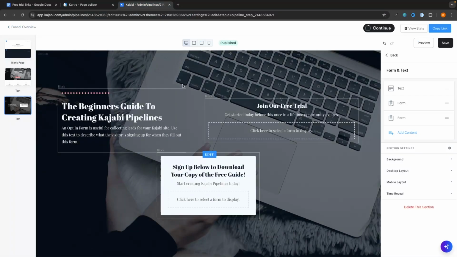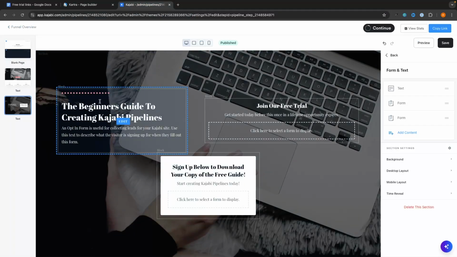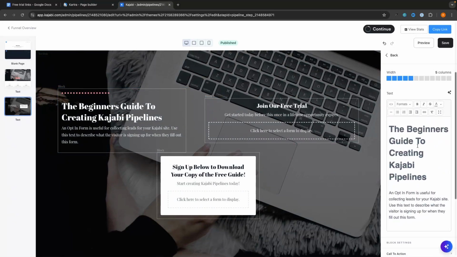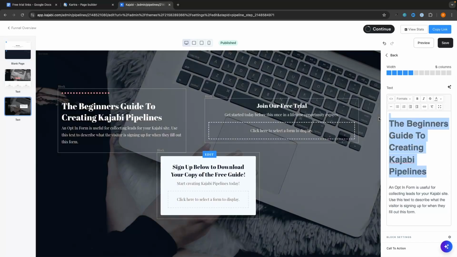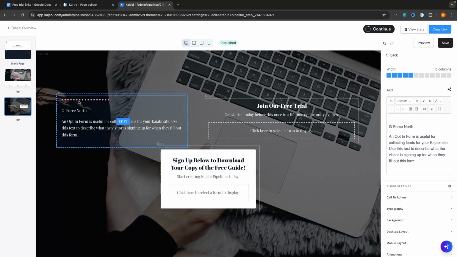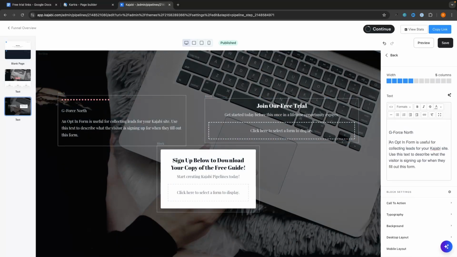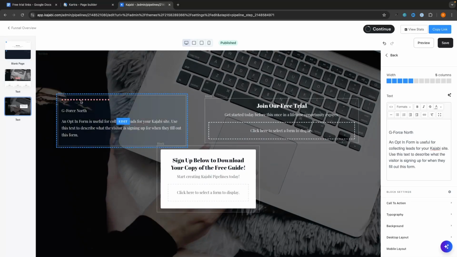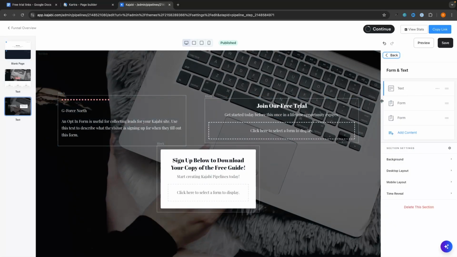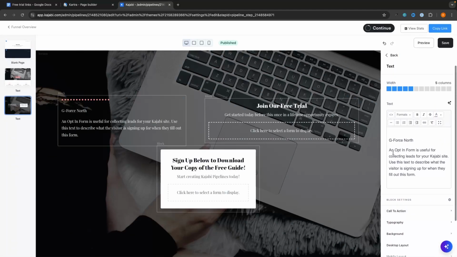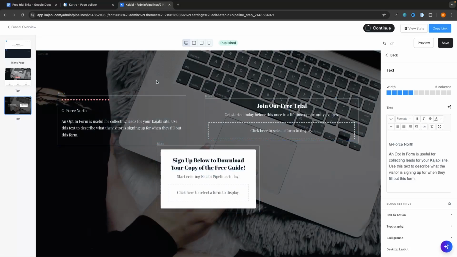The second thing is how we actually edit things. So let's say I want to go in and edit this text. On Kajabi, we basically click in and edit, and then all of the changes are over here on the right-hand side. So if I want to change this text to, let's say, GeForce North, we can enter that in right there. And we have this block above. So to figure out where this is, you can see this is pretty confusing, right? I'm struggling to get these dots back underneath GeForce North. There is no element right here to drag this back under. Maybe we have to go into text. I'm struggling to figure this out. And I have used Kajabi before.